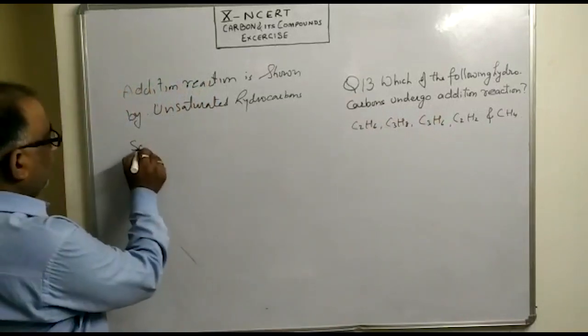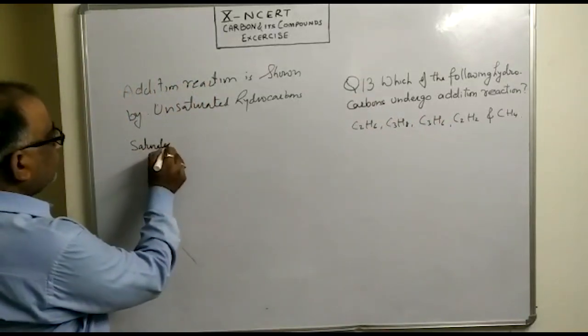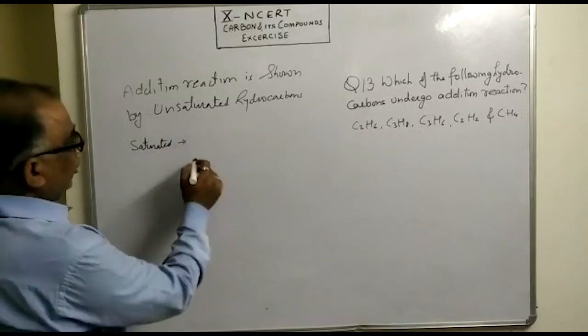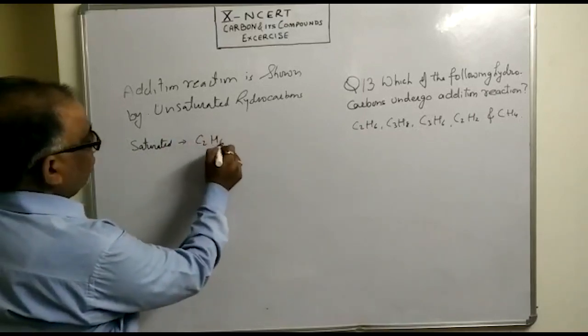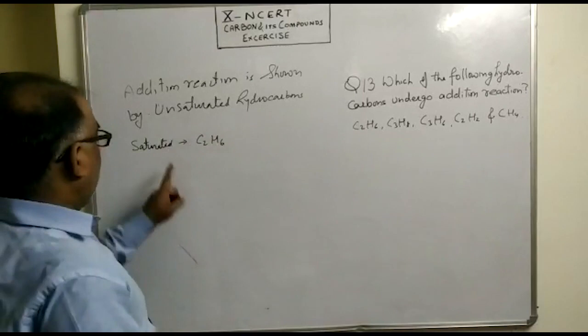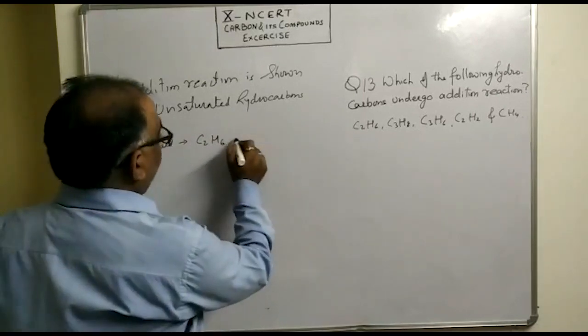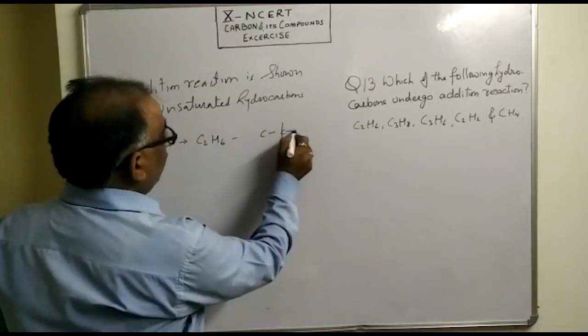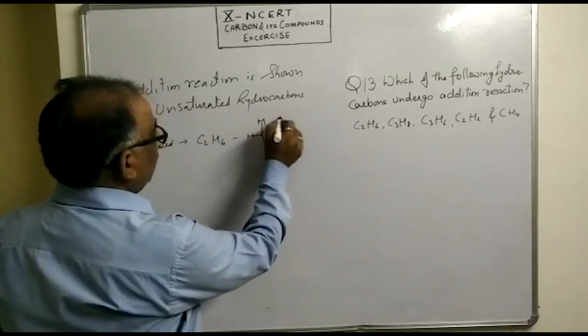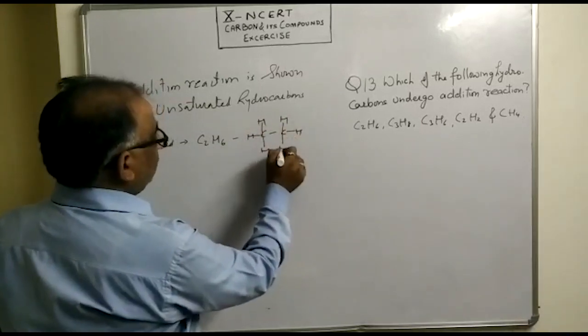Here, C2H6 is a saturated hydrocarbon, which means all bonds between carbons are single bonds.